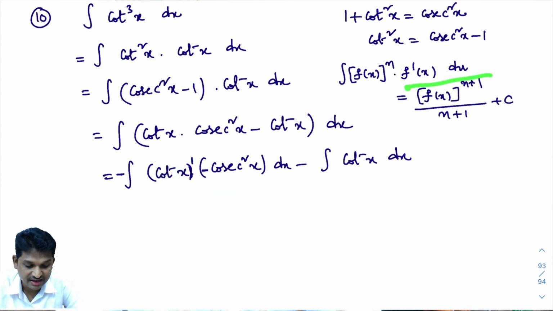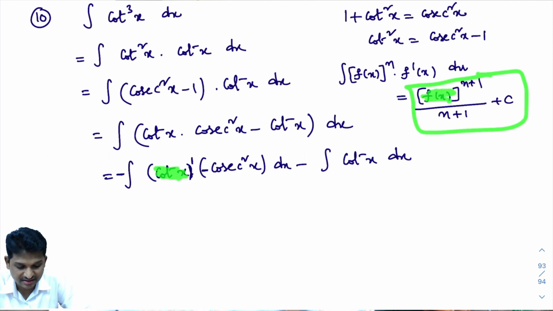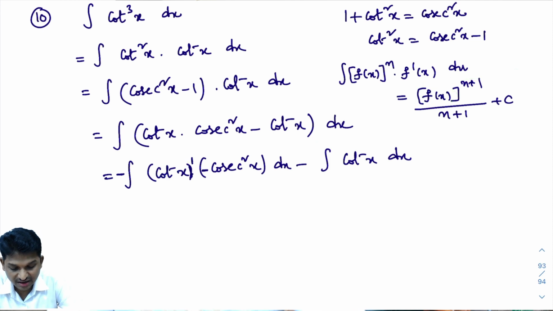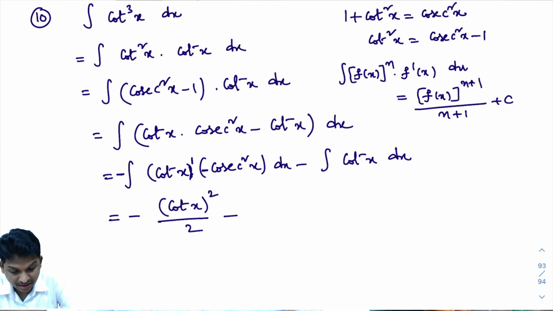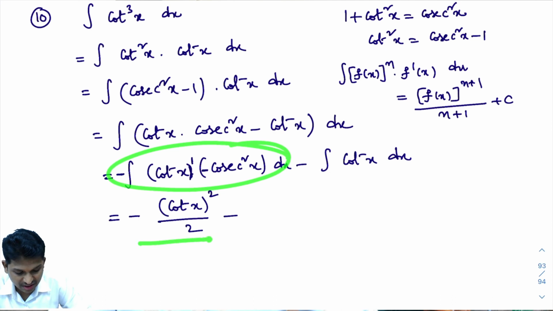Then what is its answer? Its answer is f of x whole power n plus 1 divided by n plus 1. What is f of x? F of x is cot x. What is n? N is 1. So what will it be? Minus is already there, na? That minus is written as it is. So if I apply this formula to this problem, I will get f of x whole power n plus 1. F of x is cot x. N plus 1, n is 1 here. 1 plus 1, 2. So if you integrate this, you will get like this.